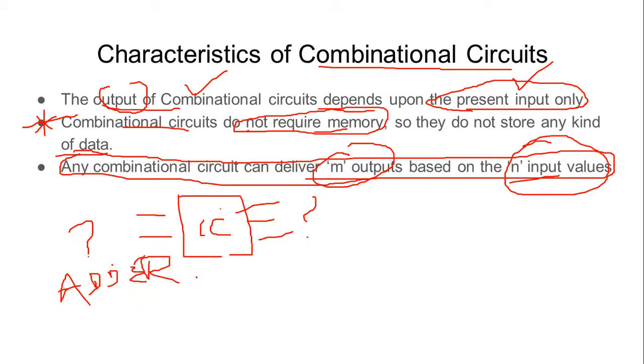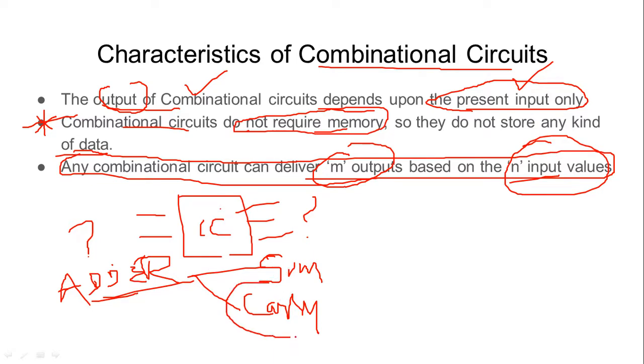The adder is responsible for providing me two things: I can get the sum of a number, and I can get a carry of a number. Now, carry is optional. We might get a carry in some cases, or we might not.